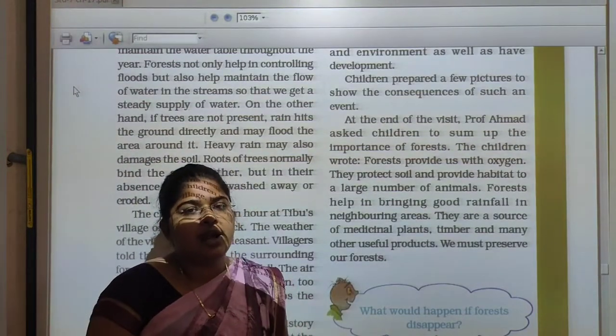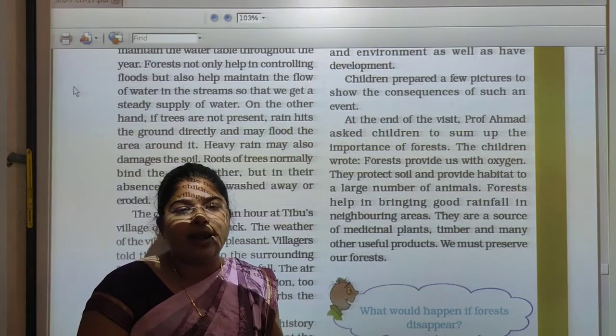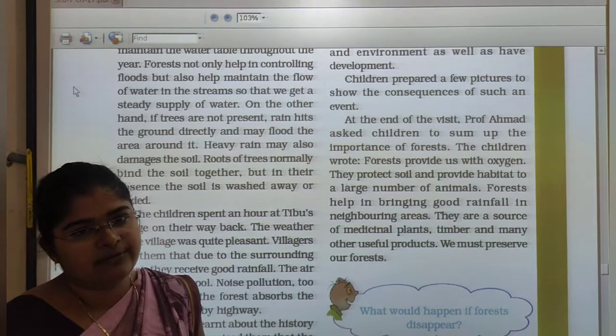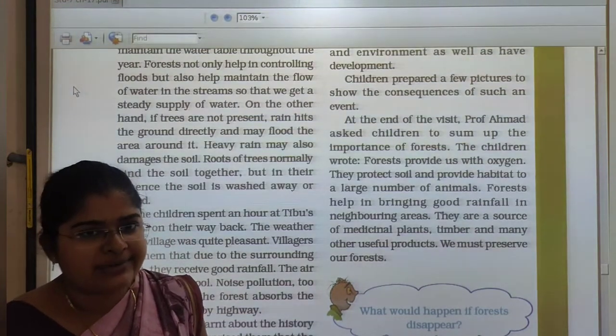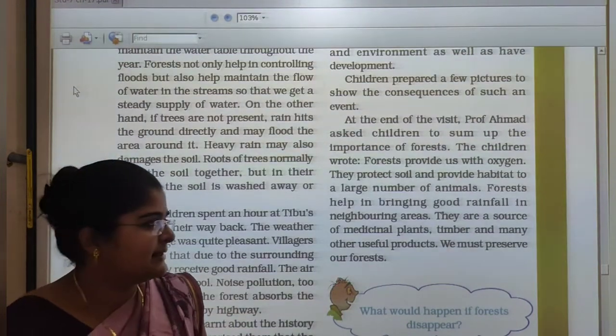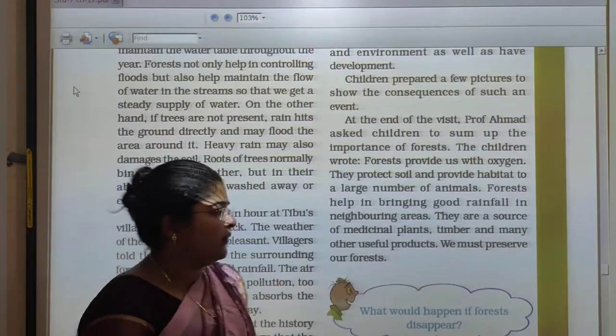So, students, what is the importance of the forest? It provides pure oxygen, it provides shelter for animals and birds, and it also provides medicinal plants and some furniture. So we must preserve our forests.